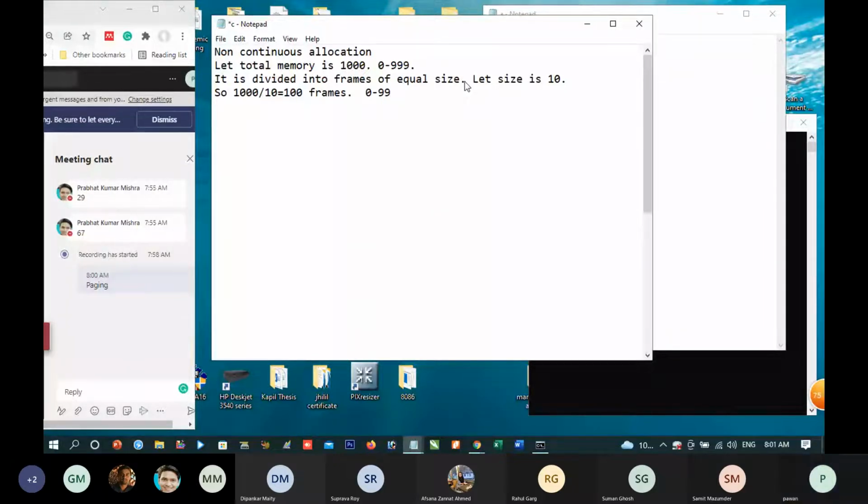Can you tell me what are the boundaries of frame number 14? Type in the chat the boundaries of frame number 14. Wrong. Gyan is wrong. Think about it.